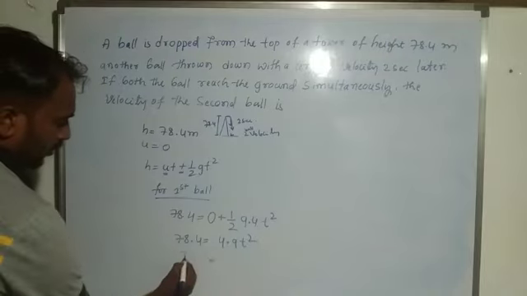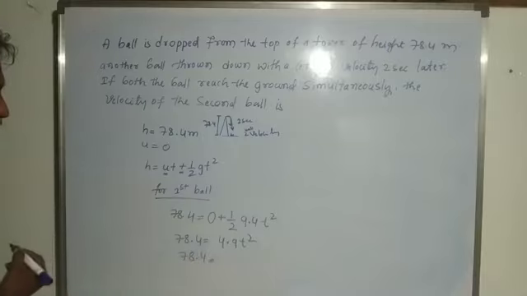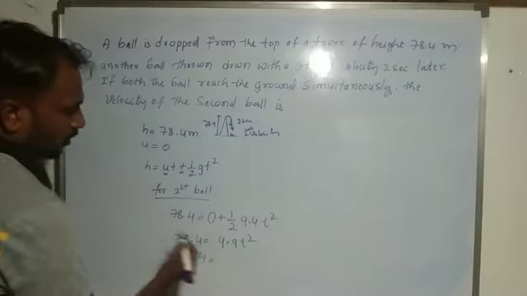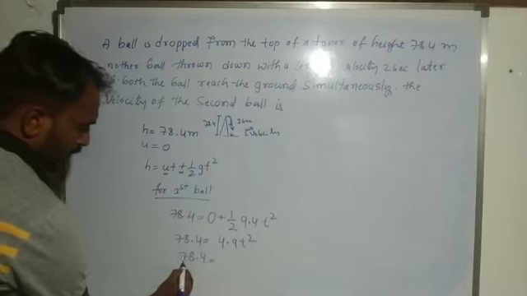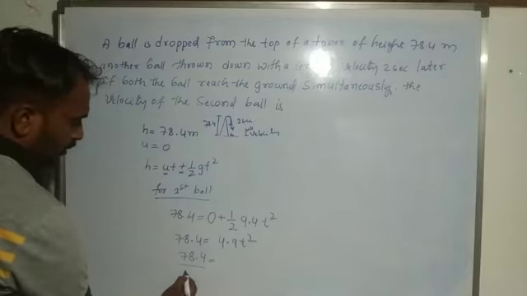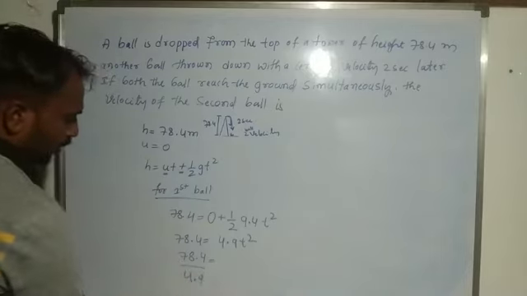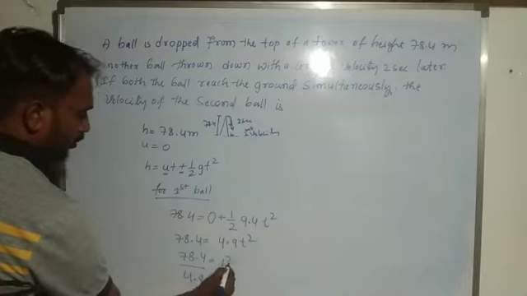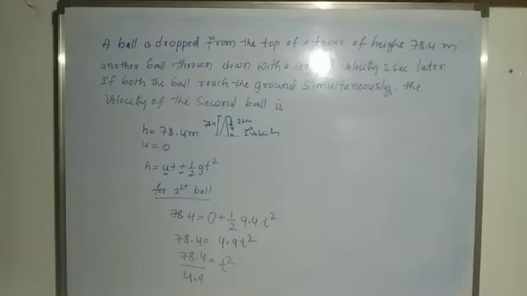So here 78.4 divided by 4.9 equals t square.